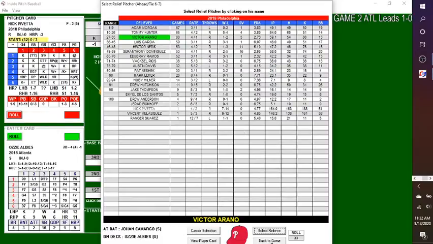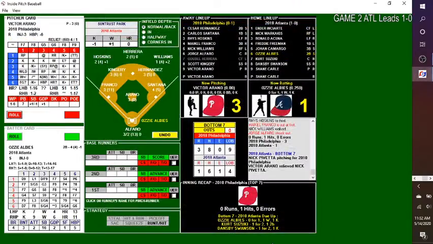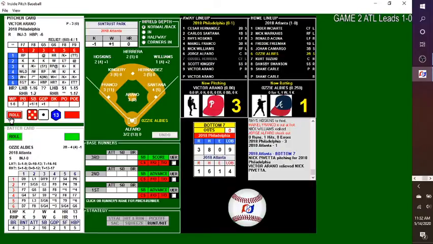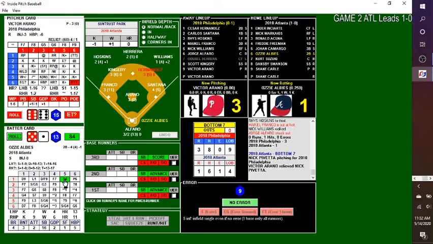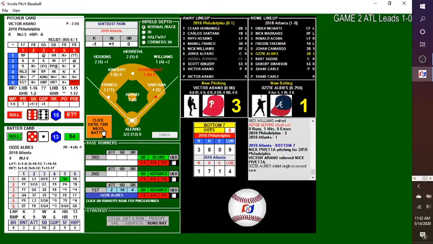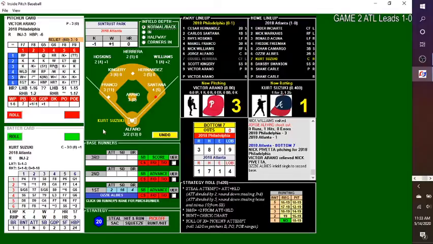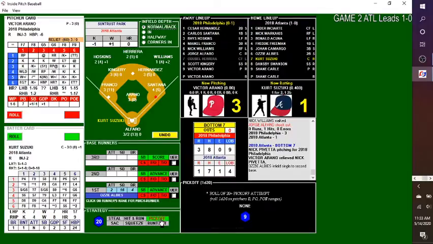New pitcher coming in for Philadelphia, it's Victor Arano. He'll face Ozzie Albies, Kurt Suzuki, and Dansby Swanson here in the bottom of the 7th. Pitch by Arano. Ball in the air, check on the throw. 5-1. This one, single past Hernandez. No error, so there's not going to be additional bases.